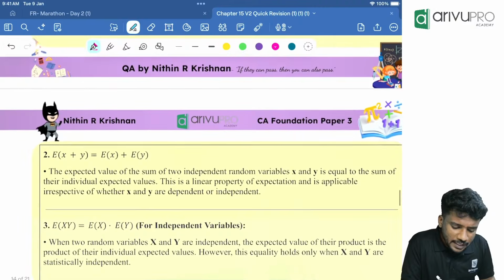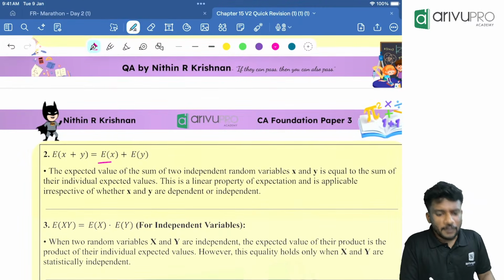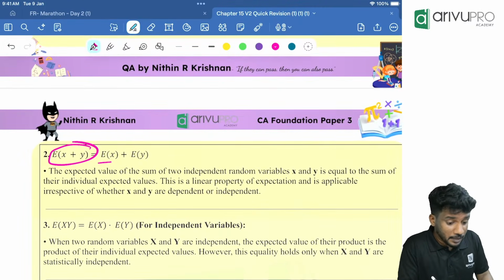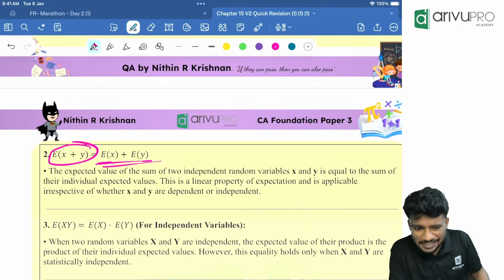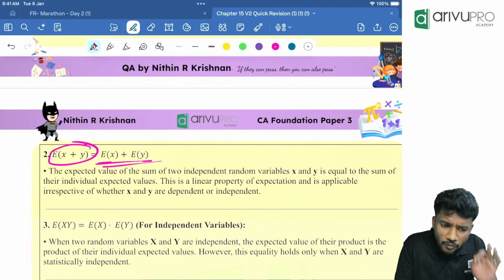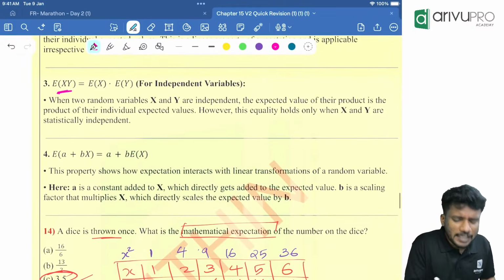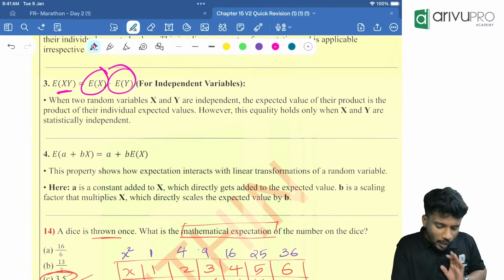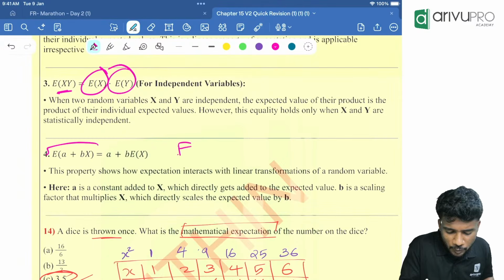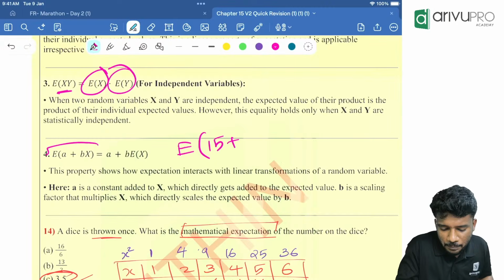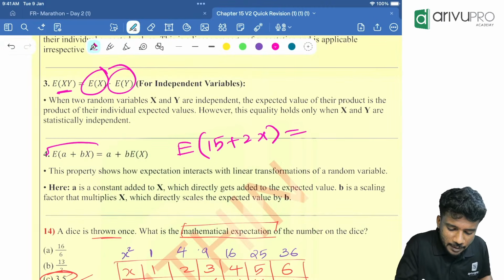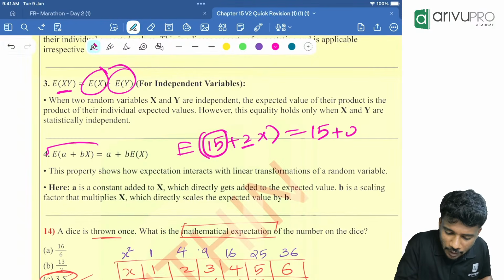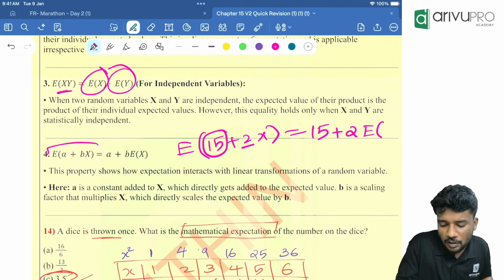Now, what if it is like this? E of x plus y can be written as what? Expected value of x plus expected value of y. Now, E of x into y can be written as what? E of x multiplied with E of y. Then similarly, what if the question is like this? E of 15 plus 2x. How will you write it? This is a constant, so you will directly write it as the constant 15 plus 2, a constant outside, then E of x.